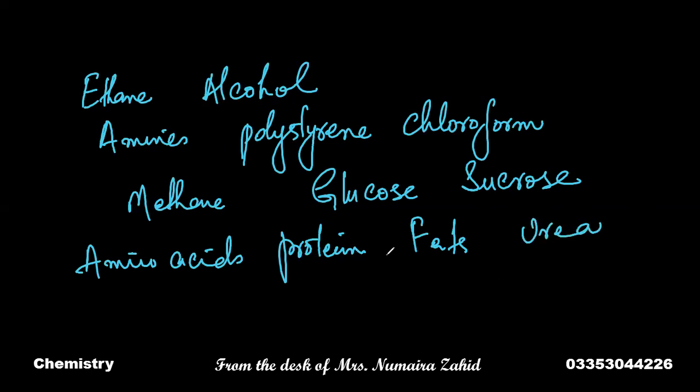We can synthesize most of the organic compounds, and all the organic compounds, from inorganic compounds.